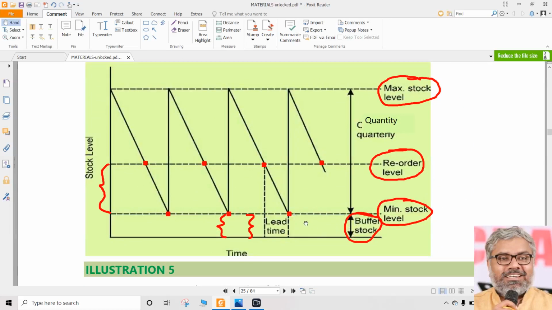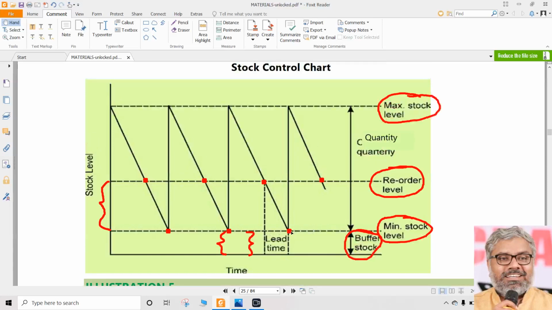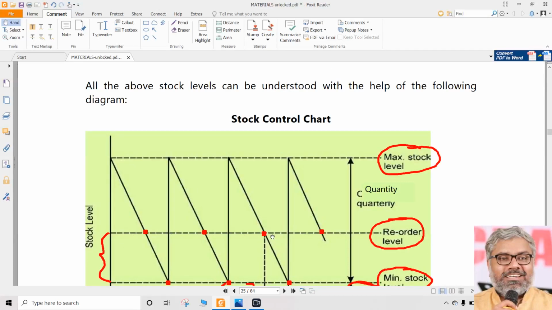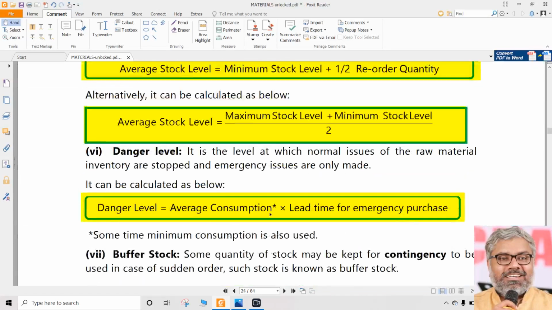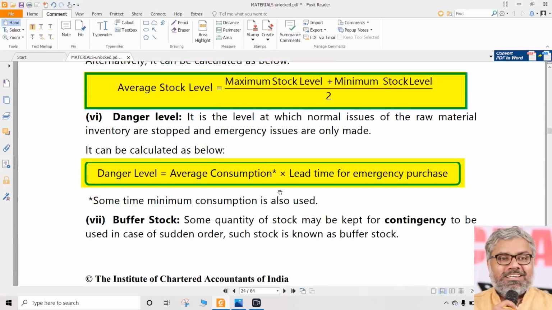Imagine the stock in the godown has actually reached below the minimum stock level, and already the buffer stock only is there. Let us say there is one more line called danger level. If it has touched the danger level, then normal production is stopped. Nothing is going to be issued to the production. If at all there is any emergency issue, that only is going to be issued.